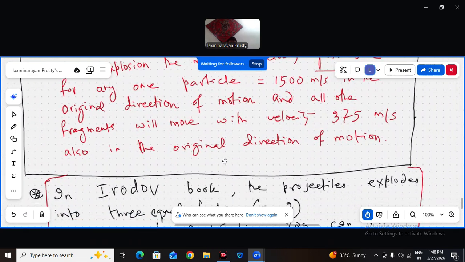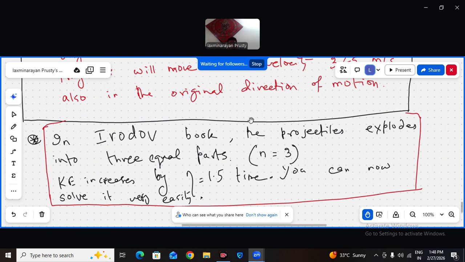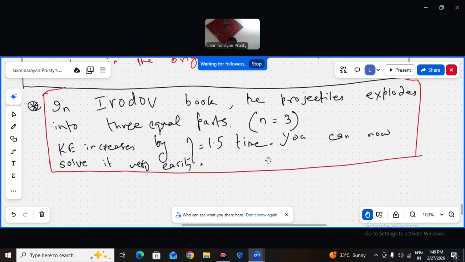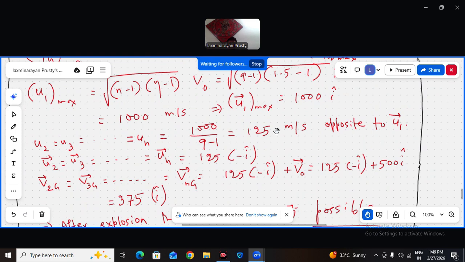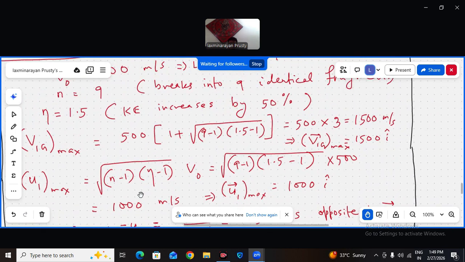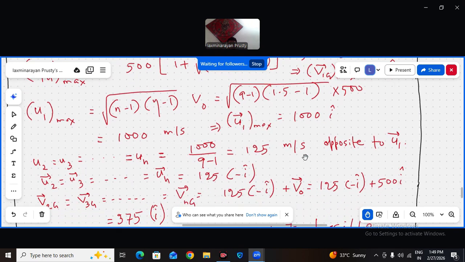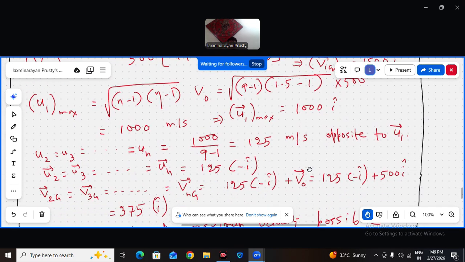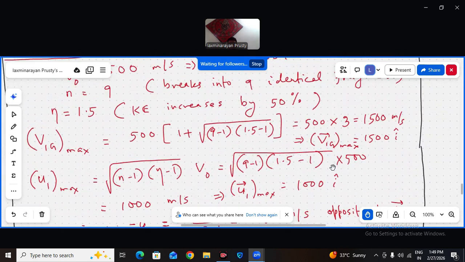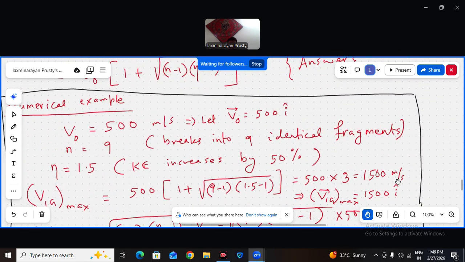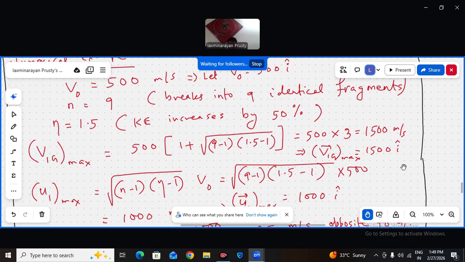In Irodov, what is given is n as 3 instead of 9, breaks into 3 identical particles, and the kinetic energy increase eta is 1.5. So you can now solve that. Instead of 9, you can put n as 3. Then E1 max will be V0, that will be 500 only. So then this will be 500 plus 500, 1000 with respect to ground. If it is 3, I made it 9.